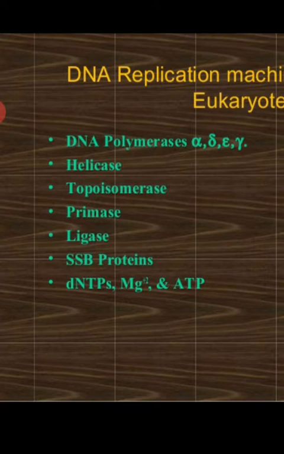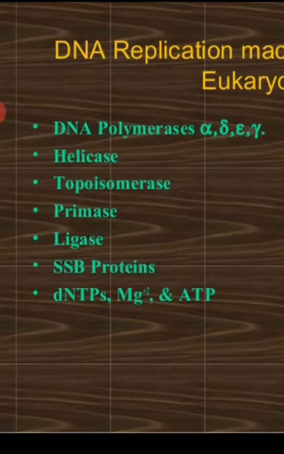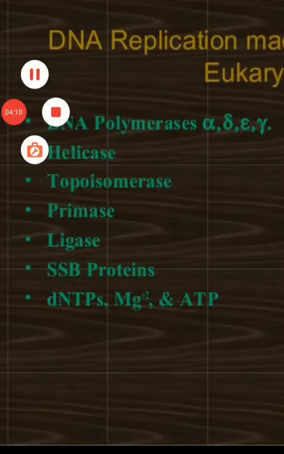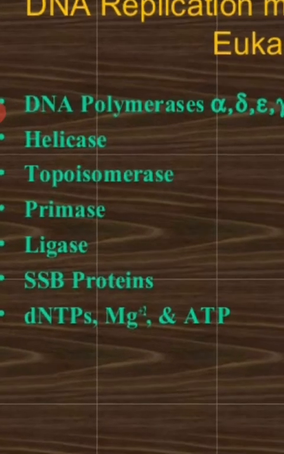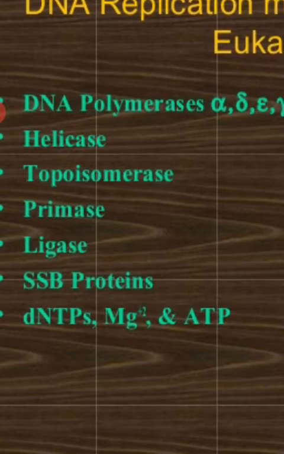Helicases: as you all know, the function of the helicase enzyme is to open the double helix of the DNA. And topoisomerases: due to the continuous opening by helicase, tension and twisting increase at the other end of the DNA strand. To remove the tension, topoisomerase makes a nick and releases it. And the primase enzyme, whose main function is to provide a primer to initiate the process of replication.